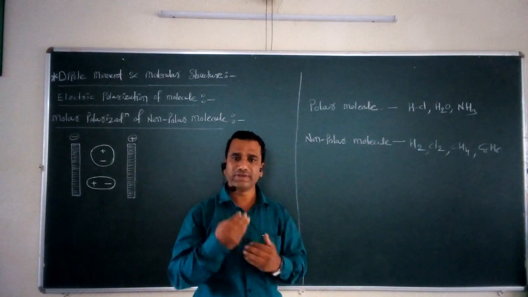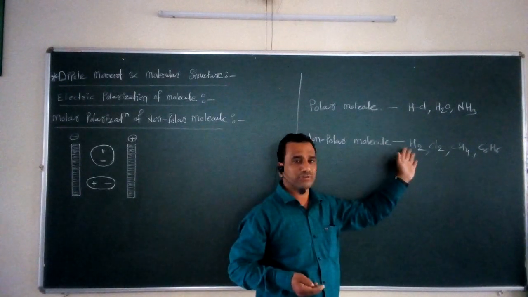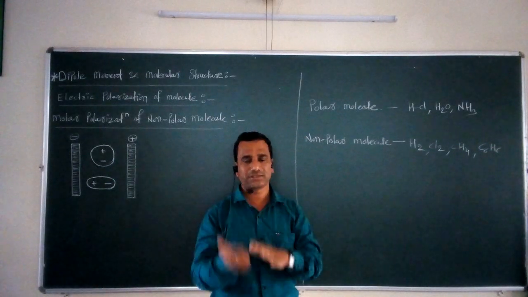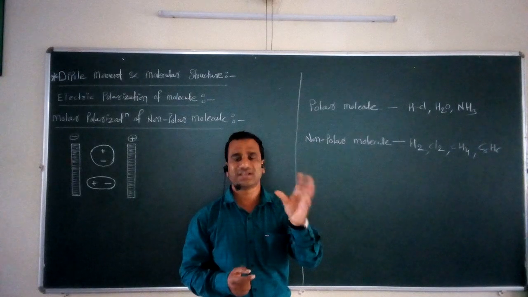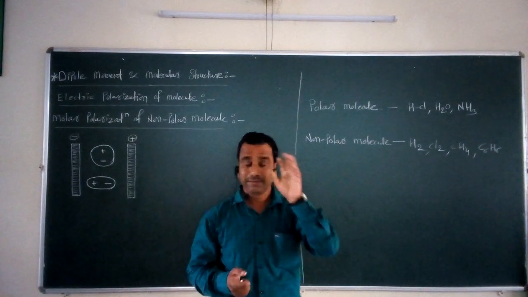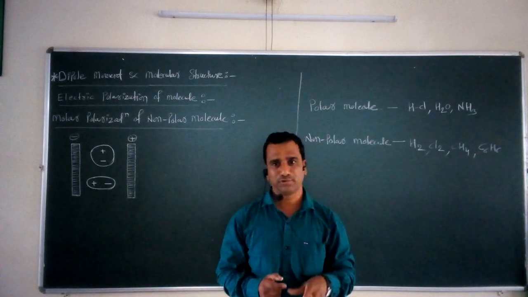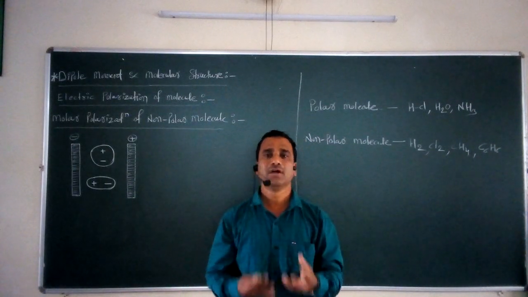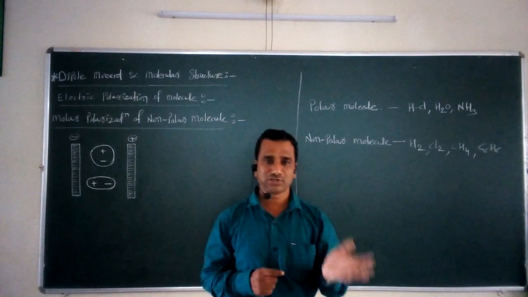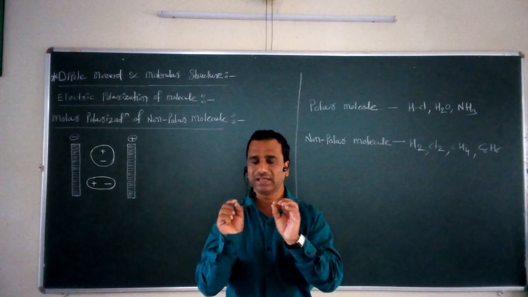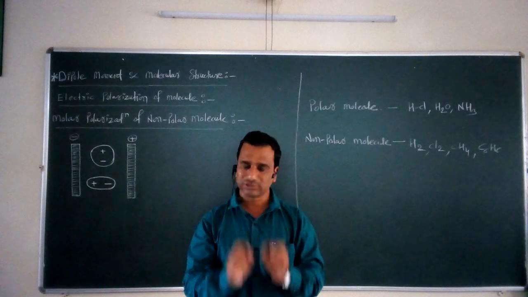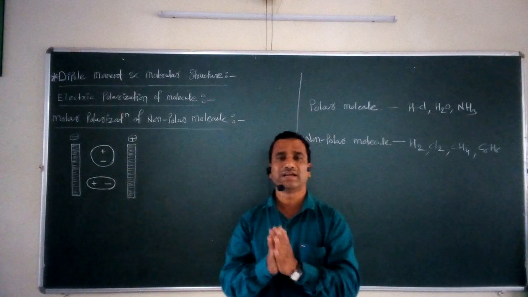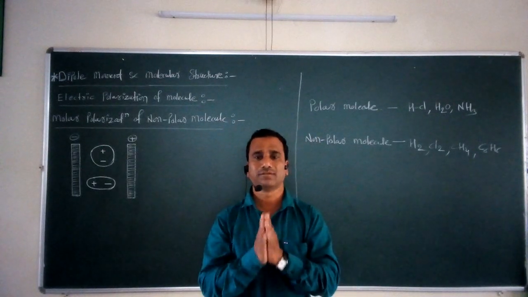Now if we look at these examples of non-polar and polar molecules, a clear-cut idea emerges. What is meant by polar and non-polar? Pole stands for the charge present in a particular molecule. Suppose in a given molecule poles are generated, that pole may be a positive pole or a negative pole, then in a simple way that molecule is called a polar molecule. On the other hand, if poles are absent in a molecule, that molecule is called a non-polar molecule.